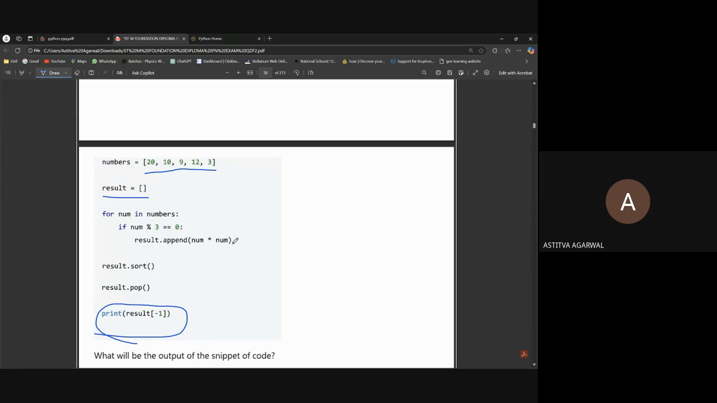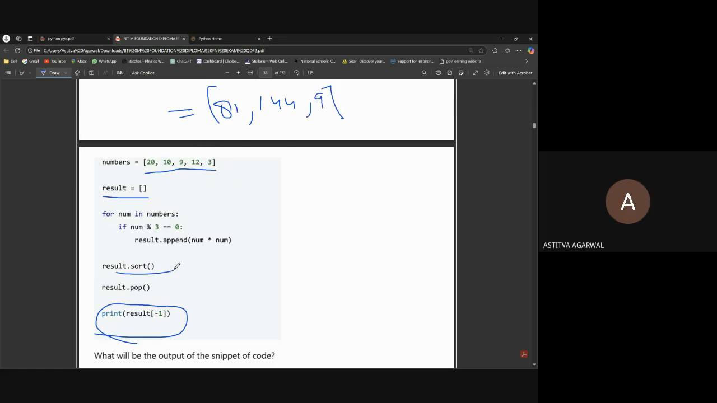No one? Okay, so I'll tell you. See, numbers is this list. We will go one by one in this loop and check if it's divisible by 3 or not. Is 20 divisible by 3? No, so it won't work. Then it will go to 10. Is 10 divisible by 3? No, so it will go to 9. 9 is divisible by 3, so the result will append 9 into 9, which is 81. Then it will go to 12, which is divisible by 3, and 144. Then 3 is divisible by 3, so it's 9.